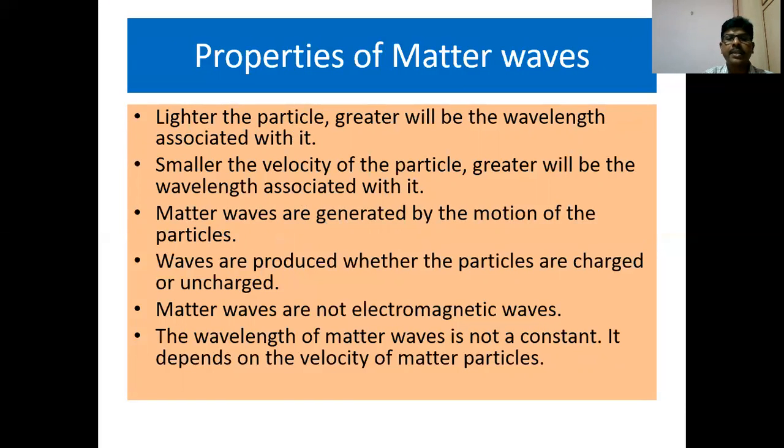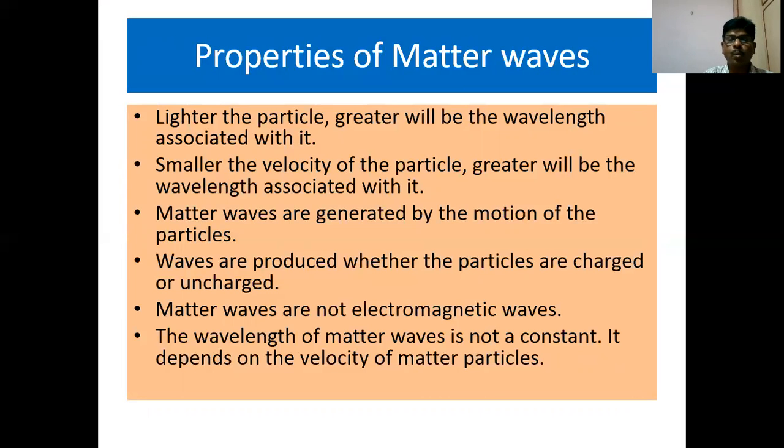In physics, it means that it is indeterminate, that is, we are unable to find a wavelength. Hence, the important conclusion over here is matter waves are generated by the motion of the matter particles. Fourthly, waves are produced whether the particles are charged or uncharged. Next, matter waves are not electromagnetic waves. And lastly, the wavelength of matter waves is not a constant. It depends on the velocity of matter particles. This property comes from the expression lambda is equal to h by mv. h is a constant, m is a constant, v is not a constant. So as v changes, lambda will also change.